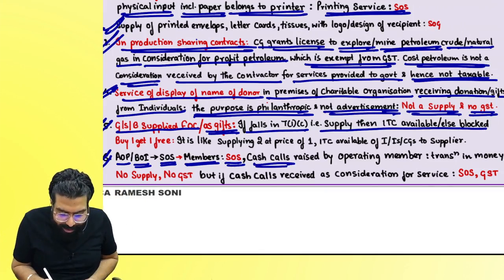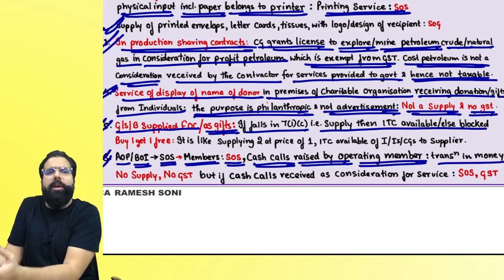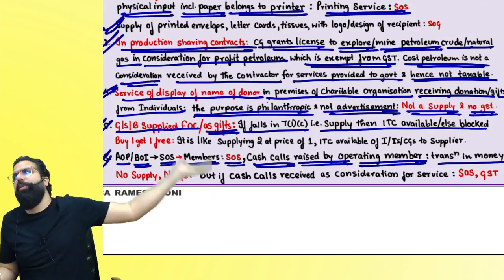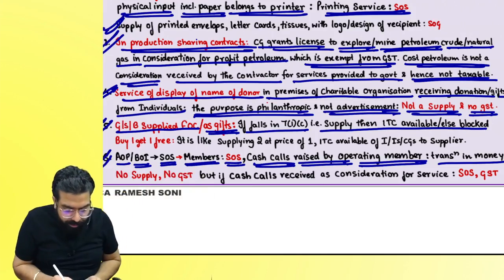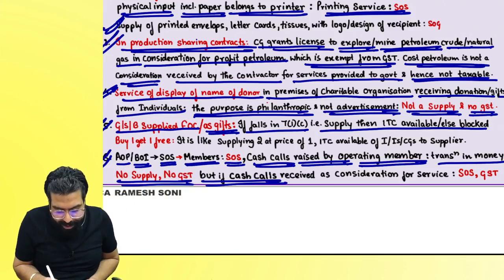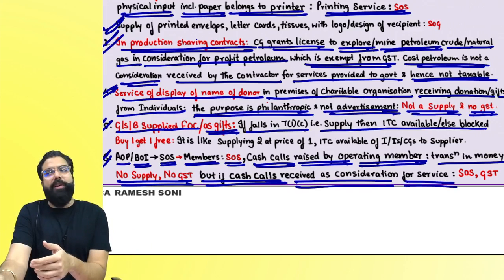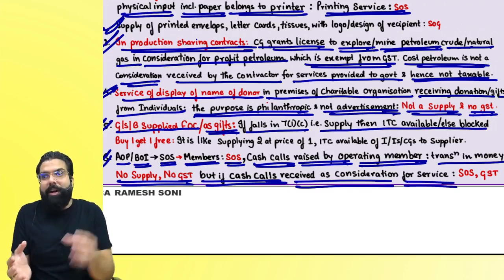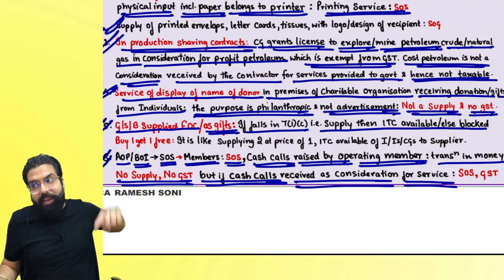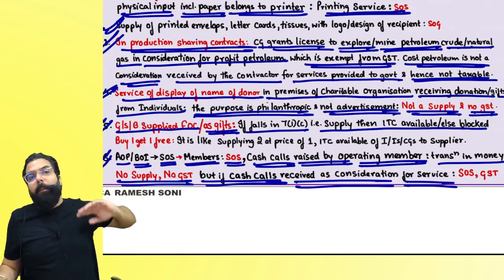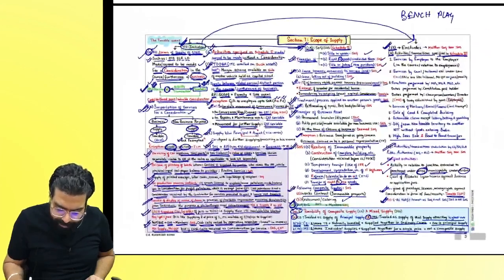It says when the cash calls are raised by the operating member, generally it's a transaction in money. All of them contributed, they bought a machine and they did oil exploration. It's a capital contribution, transaction in money, it is not a supply, no GST. But if cash calls are received as a consideration for a service, I told, I will use my machine, do oil exploration, whatever is my cost apportionment, you pay it to me, I will give you the profit. It means you are giving them service, for which they are giving you consideration, and it will always be a supply of service taxable under GST.